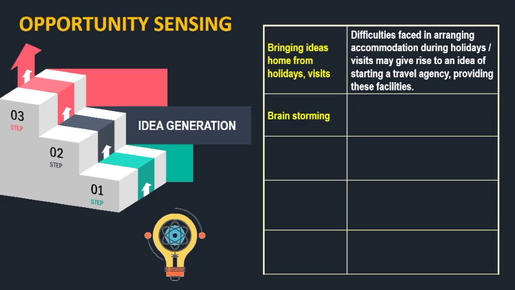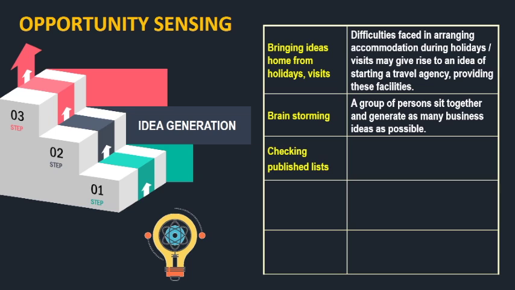Then brainstorming: a group of persons sit together and they can generate as many business ideas as possible. One idea leads to another idea that may appear crazy. It may appear crazy in the very beginning, but it can prove to be a future boom. Then checking the published lists: several publications list down business opportunities. Scanning such lists gives a lot of business ideas.